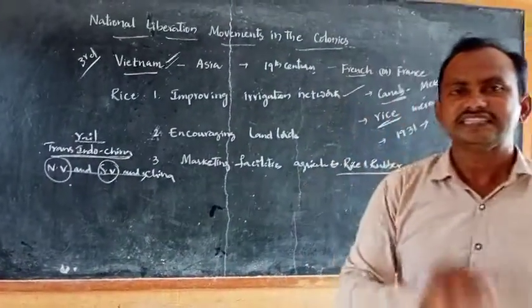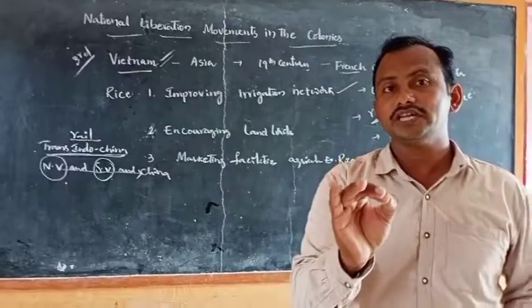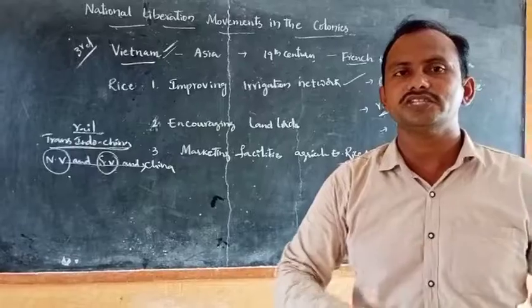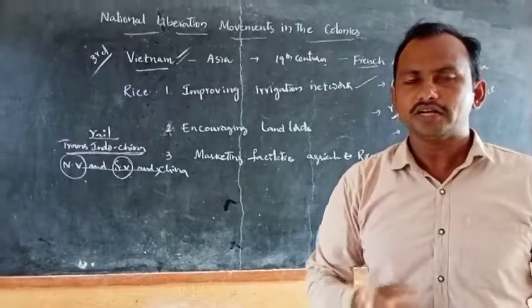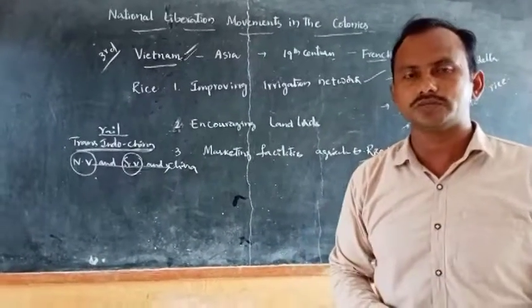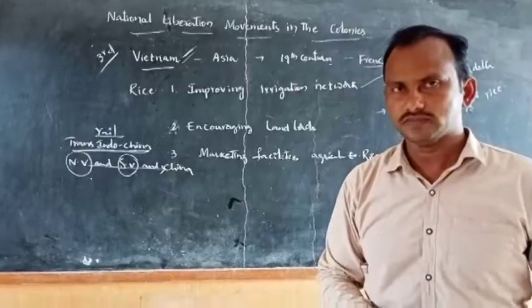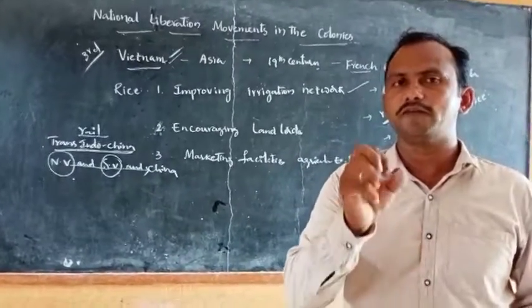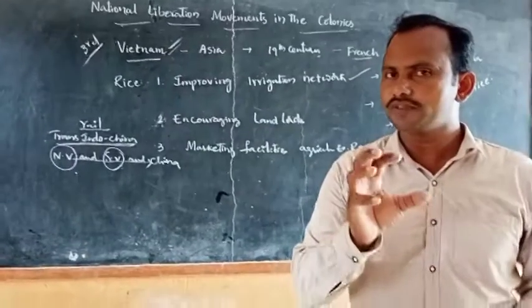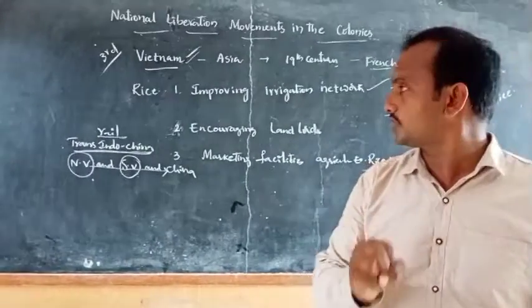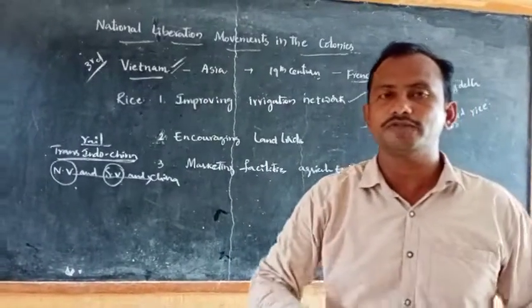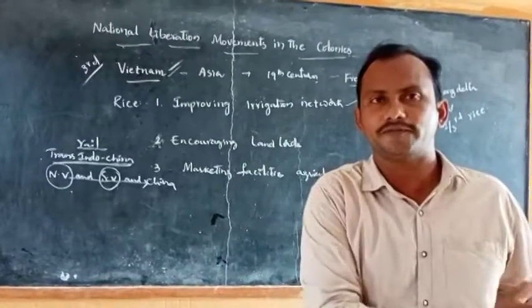Let us see. The economy in Vietnam was mainly based upon rice cultivation and rubber plantation, because these two are the important crops grown in Vietnam. Most of these rubber plantations were under the control of French people, and some were under the control of the Vietnamese elite. Elite means the rich people of Vietnam who sided with the French.